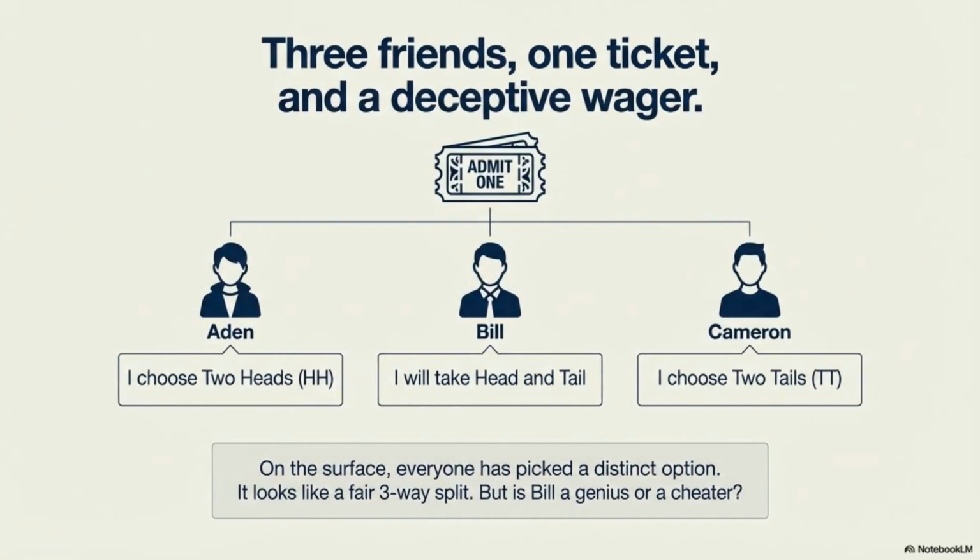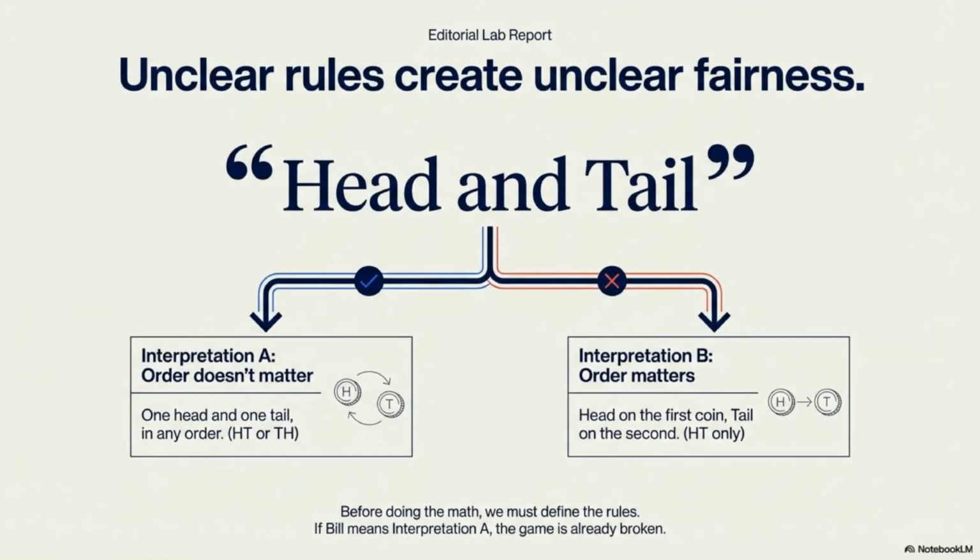Imagine three friends wagering on a single movie ticket using a coin toss. Aiden picks two heads, Cameron picks two tails, and Bill picks a head and a tail. Does everyone have an equal chance? The fairness depends on how we define the rules. If head and tail means getting one of each in any order, the outcome space changes significantly compared to requiring a specific order.